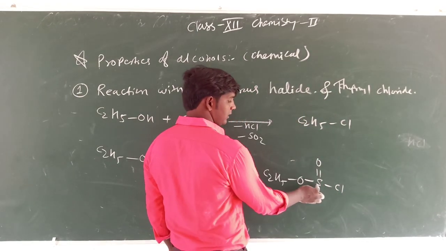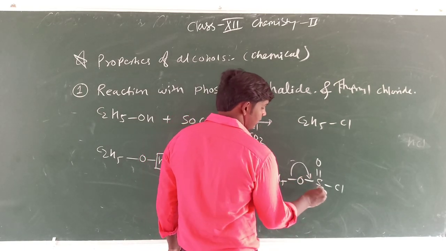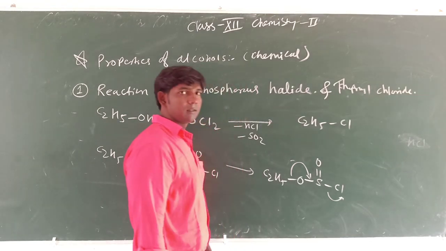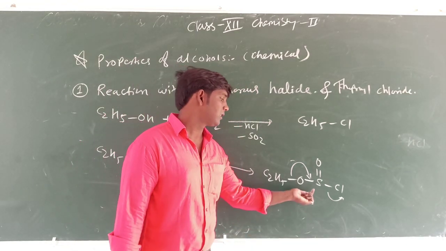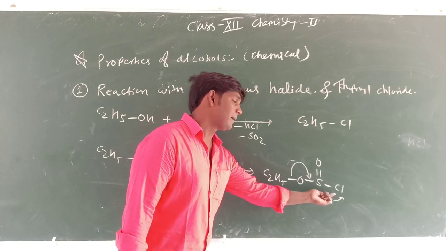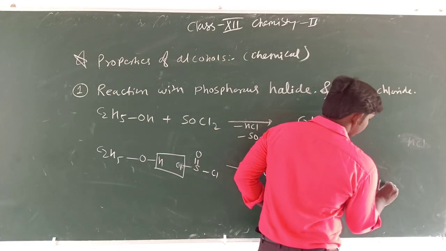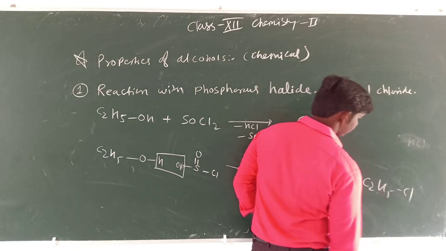Now this sulfur and oxygen bond is very stable, therefore sulfur and oxygen form a double bond, and one chlorine is eliminated, which combines with the C2H5 to give C2H5Cl as the final product.